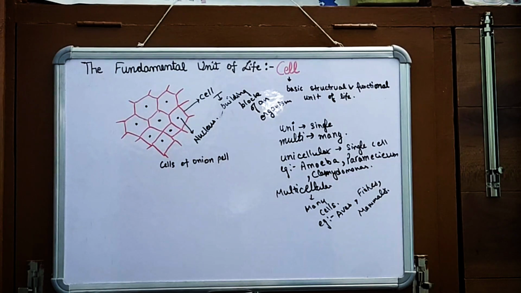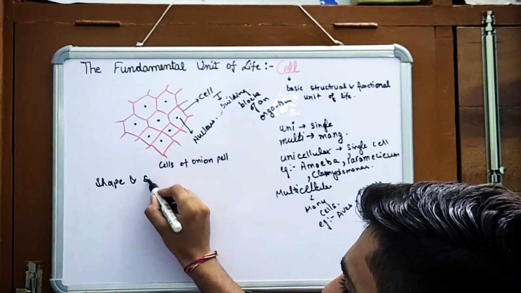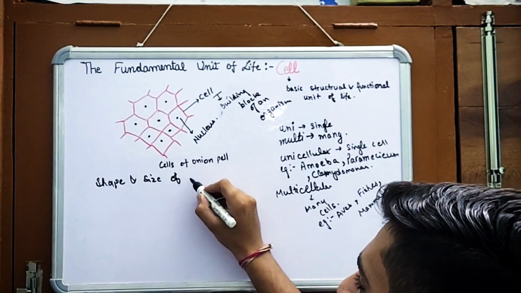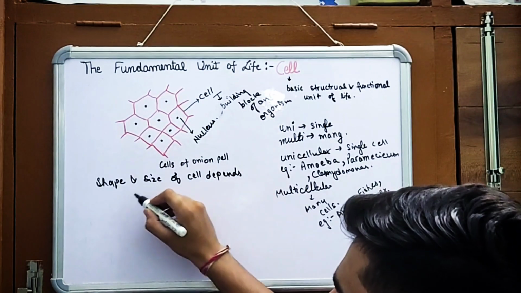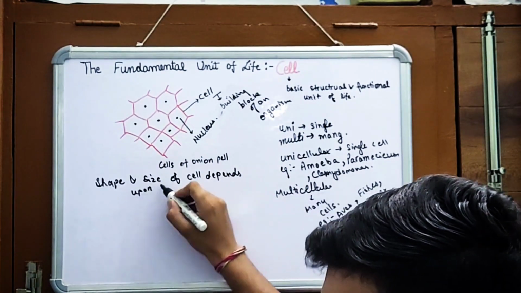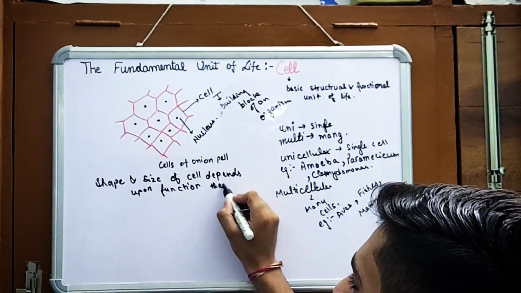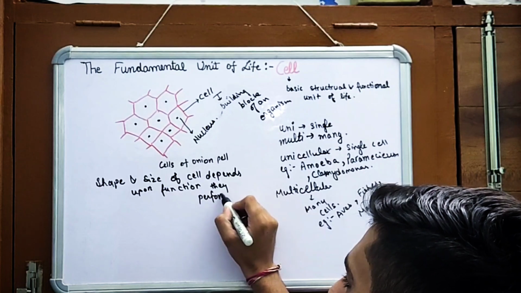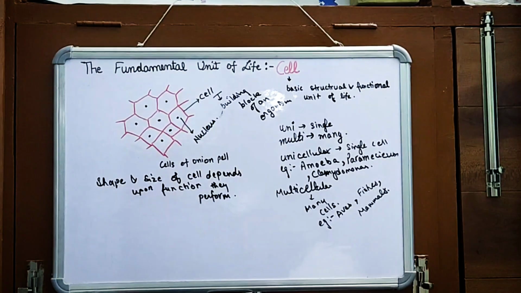Please go through this. The shape and size of cells are related to the specific function they perform. Means the shape and size of a cell depends upon the function they perform.